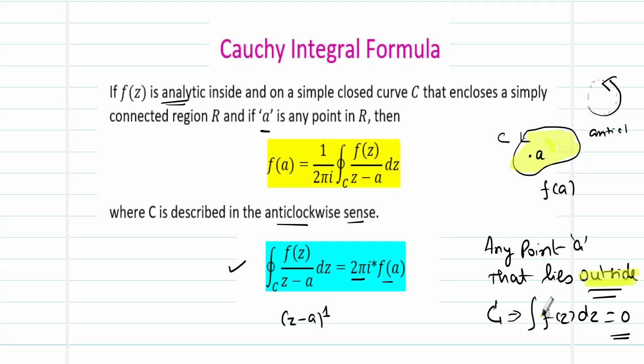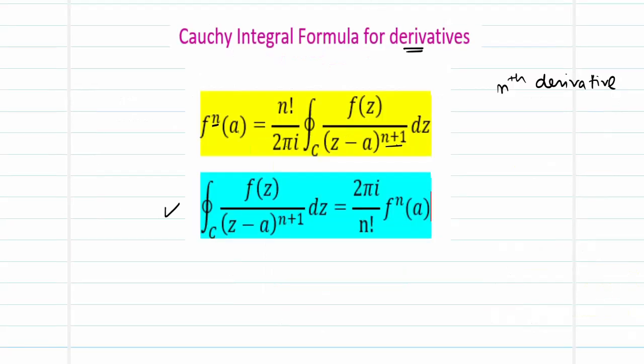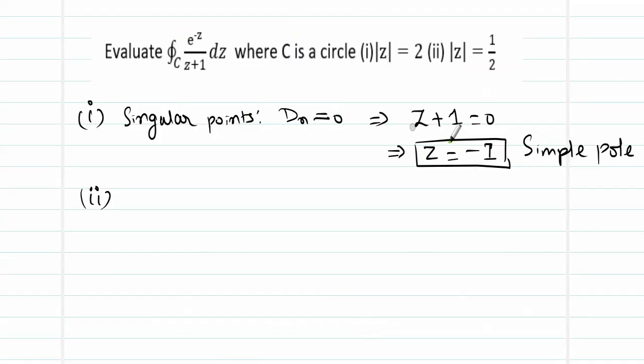When it lies outside, what will happen? Automatically the function will move towards 0. So we need to check whether this point which we have obtained, which is z is equal to minus 1, lies inside this curve or lies outside the curve. So plotting the boundary becomes important in any problem. So your second step after finding the singular point will be plotting of your boundary.